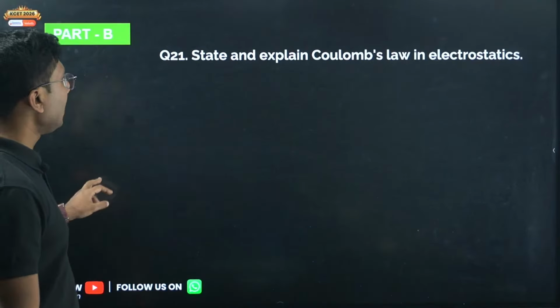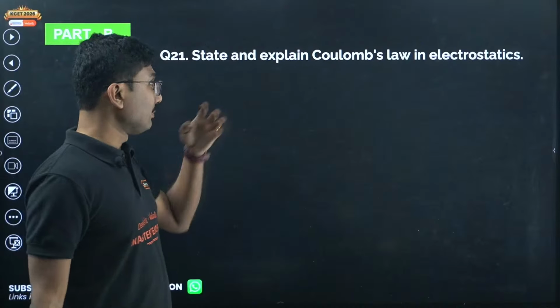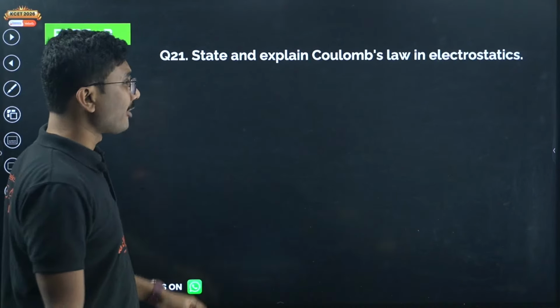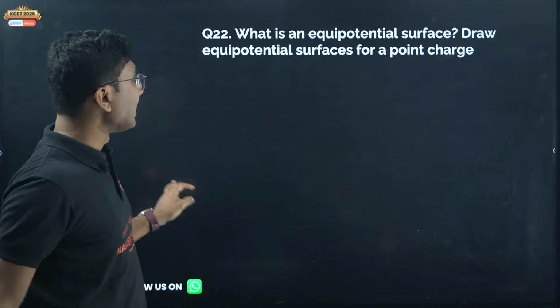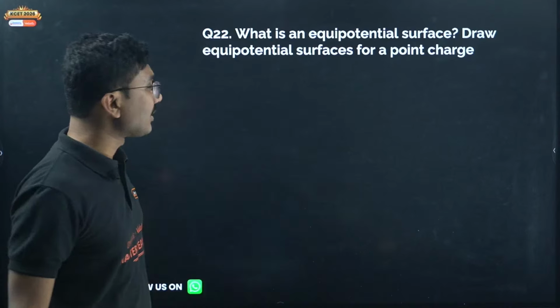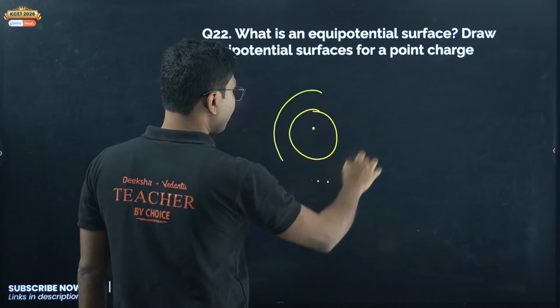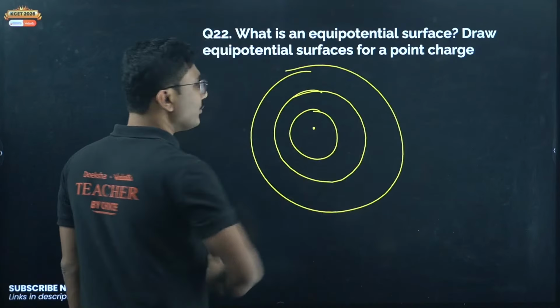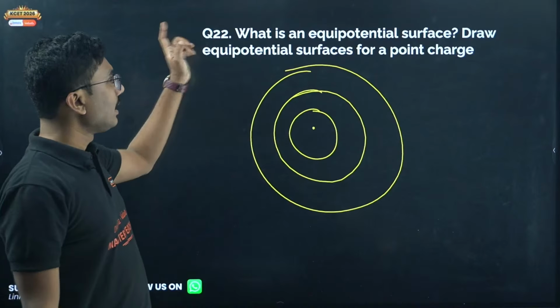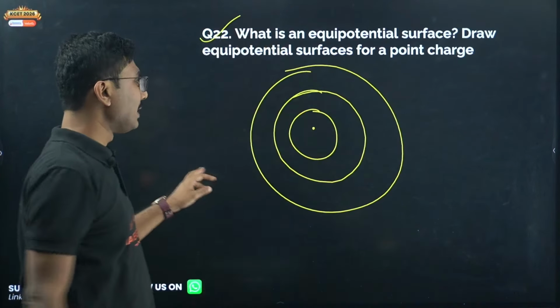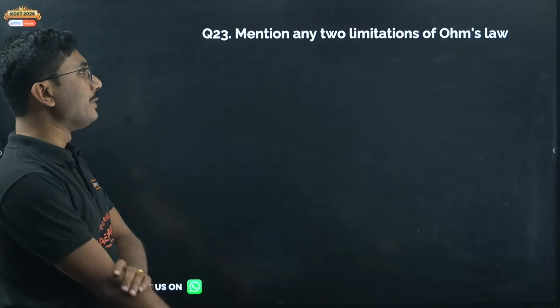Now let's move on to the questions one by one. State and explain Coulomb's law in electrostatics, a common question. Multiple times I have discussed what an equipotential surface is. Draw the equipotential surface for a point charge. It will be spherical. You have to draw some concentric spheres. If you use a compass, that is better. Equipotential surface I have discussed multiple times. Next, mention any two limitations of Ohm's law.